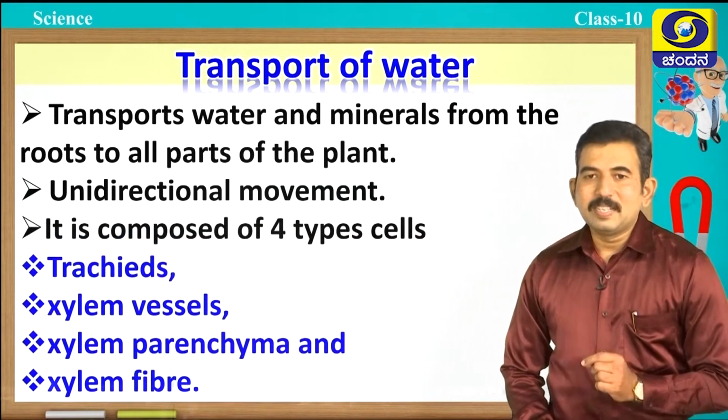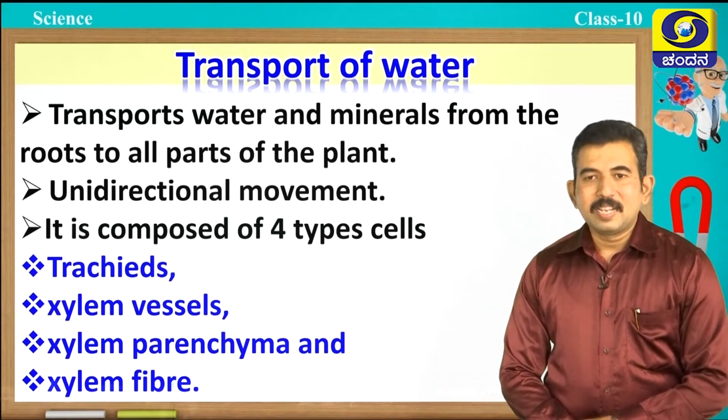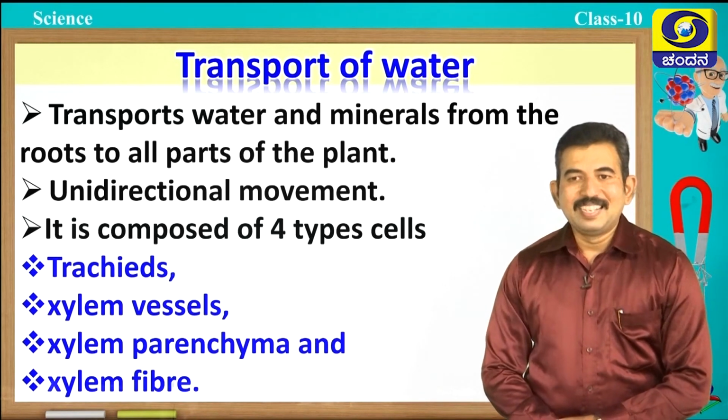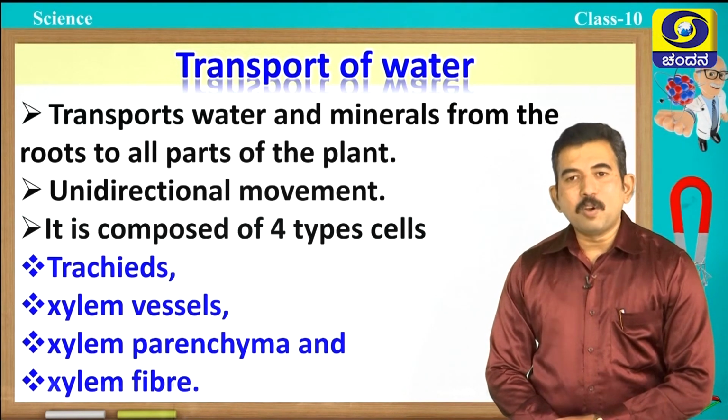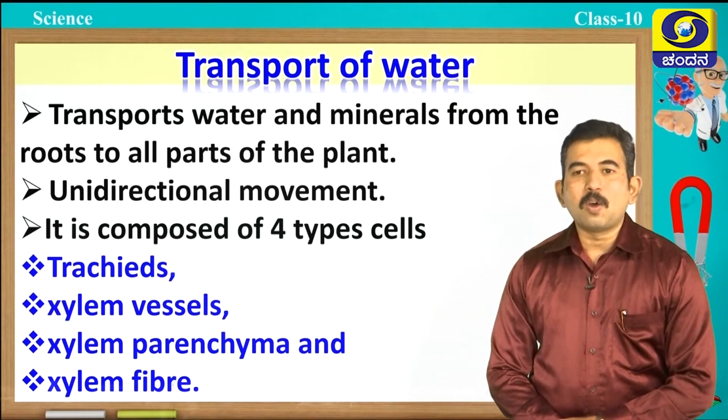Yes, you are right. Xylem is composed of mainly 4 types of cells: tracheids, xylem vessels, xylem parenchyma, and xylem fiber. Out of these 4 types of cells, only xylem parenchyma is living, the remaining 3 are non-living.